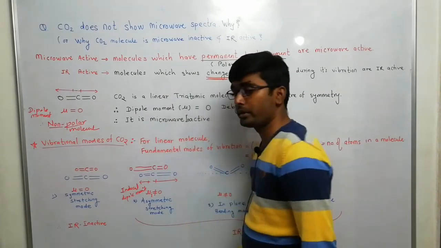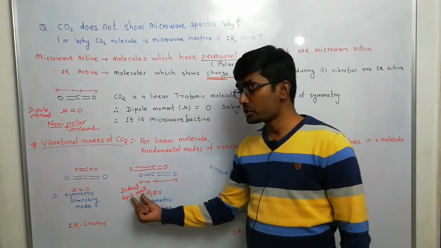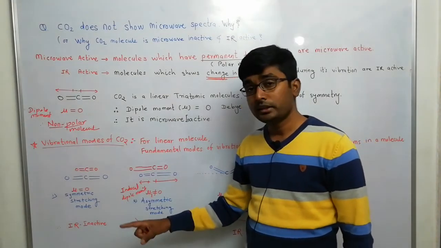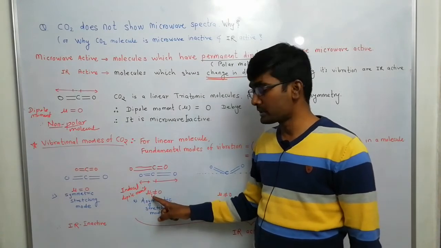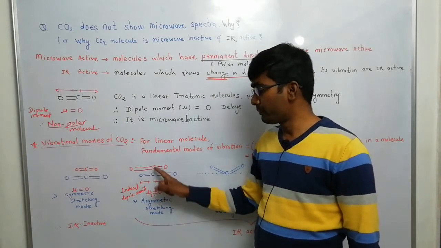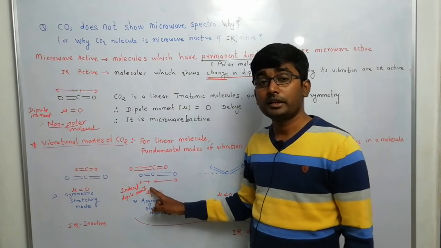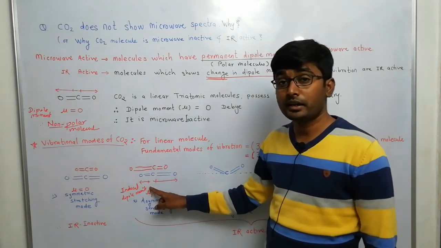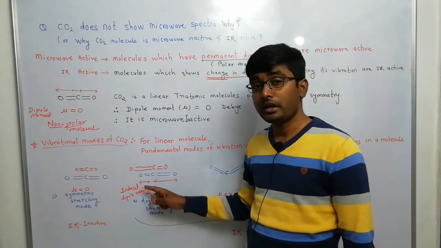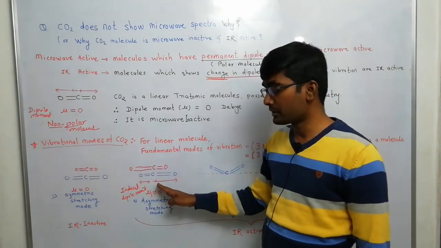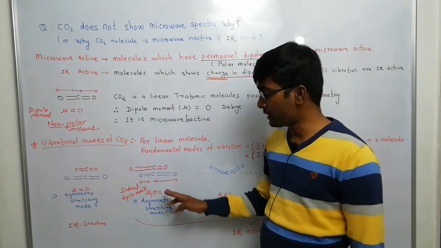This induced dipole moment, or the electrical component of this molecule, will interact with the electrical component of infrared radiation and hence it gives rise to the absorption of the infrared radiation, or it will give us the IR spectrum.